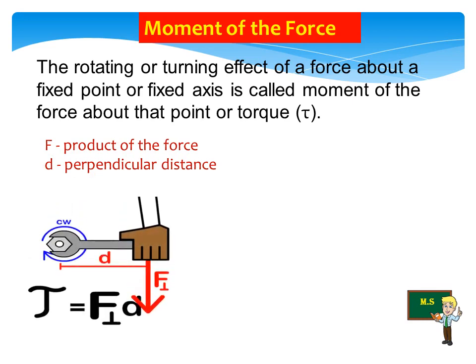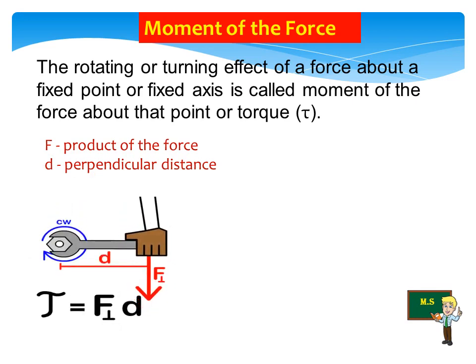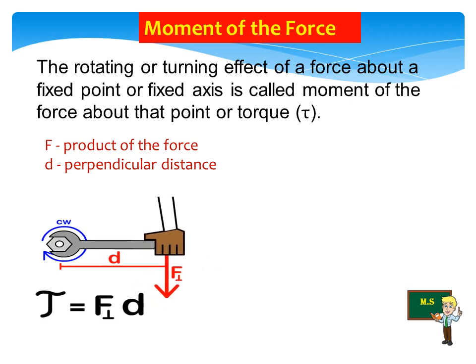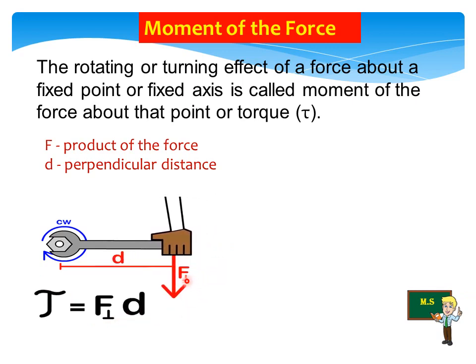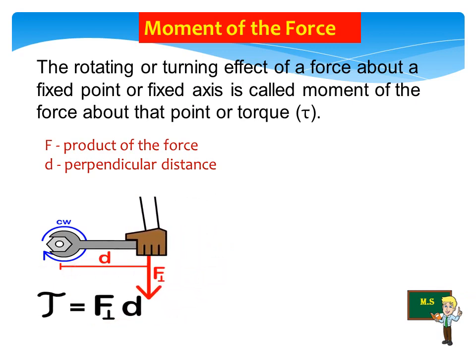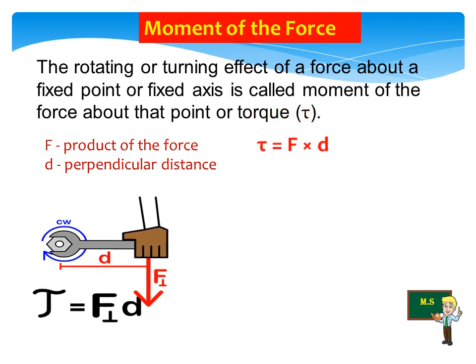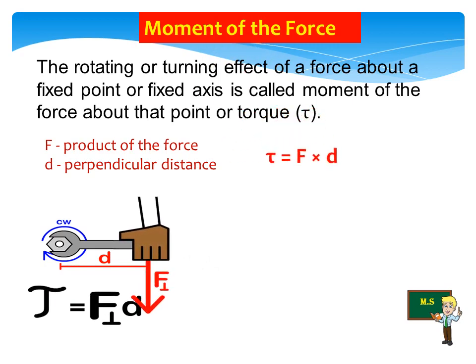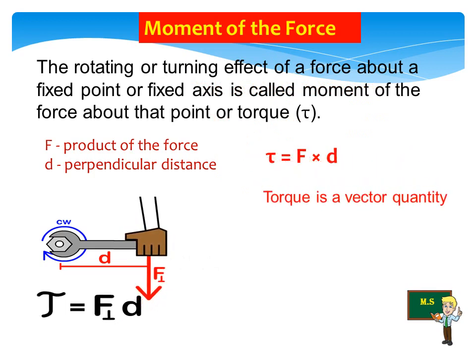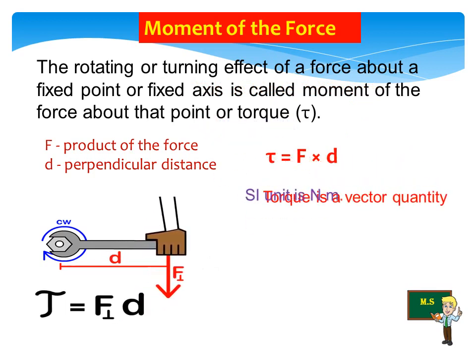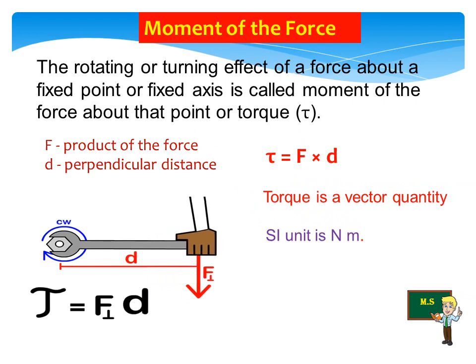Let me show a good working example for you. Here the torque is equal to F into D. That means the force into the distance. The torque is a vector quantity, and the unit of torque is Nm, that is Newton meter.